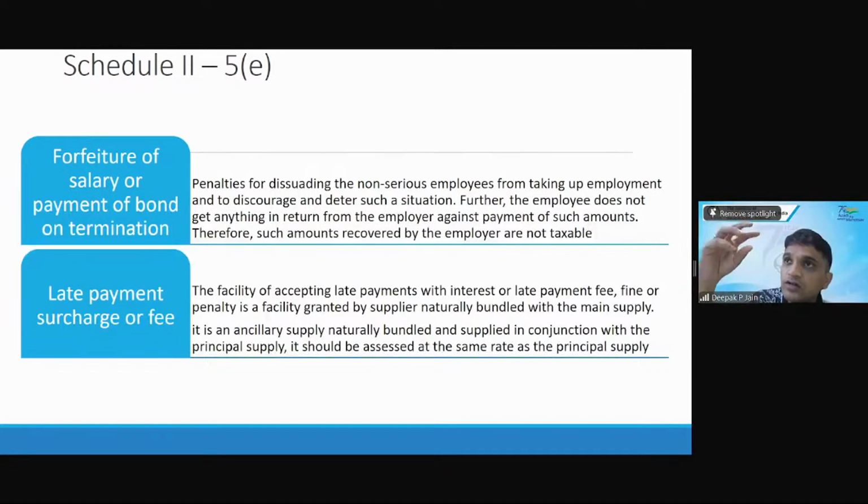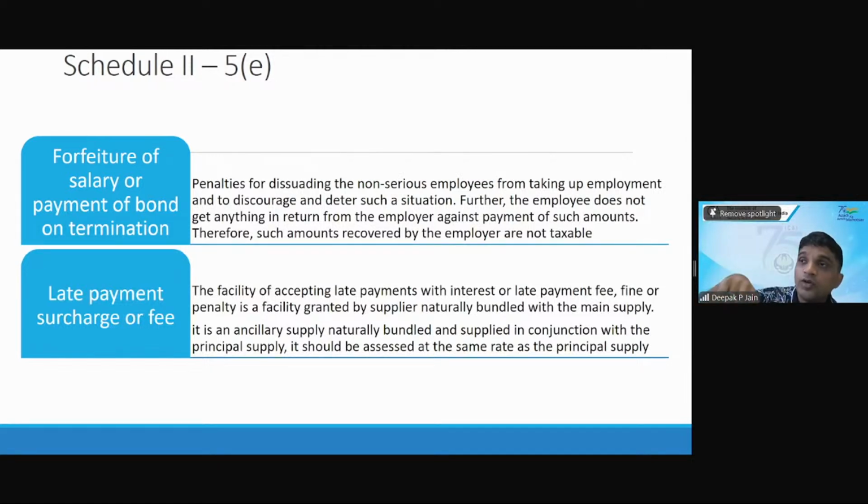So the 5% rate will apply for the air conditioner and the installation also. So installation will be free, yes, but it will be bundled. So in my facts, I'm saying that installation also is part of it. Correct. And if there is a separate charge for the installation, then on that installation also 5% will apply.